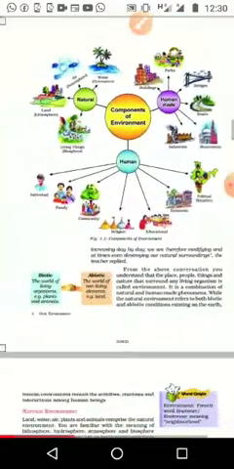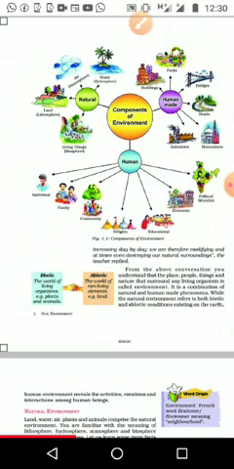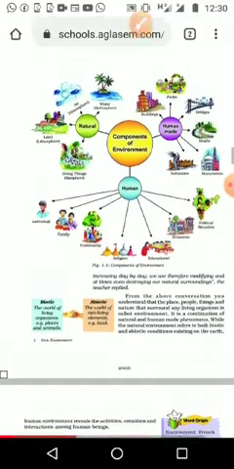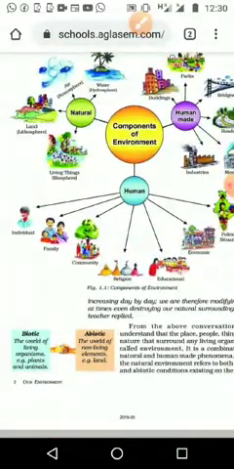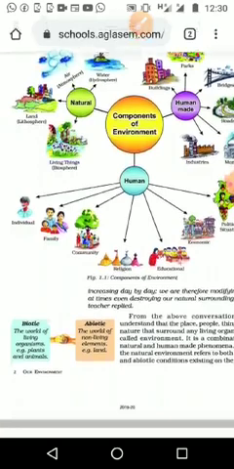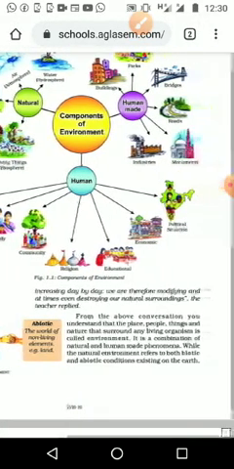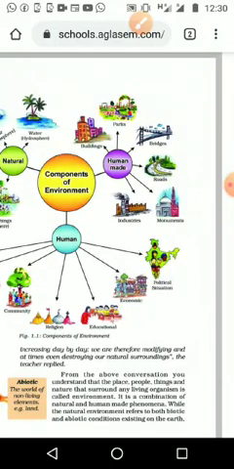The next topic is the components of the environment. The first is natural components, the second is human-made components, and then human components. Like that, three components are there. The first one is the natural component, in which four topics are there: first water, second air, third land, fourth living things. In technical terms, water means hydrosphere, air means atmosphere, land means lithosphere, and living things means biosphere.